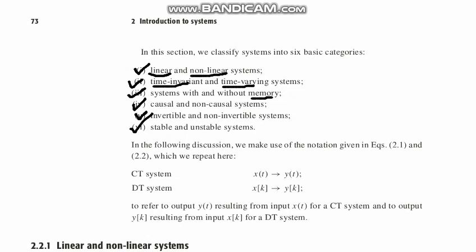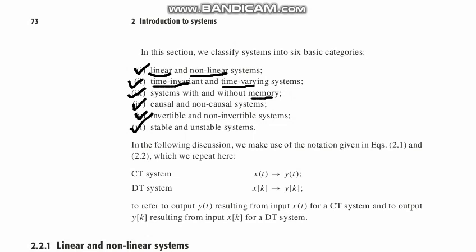Last of all, stability. In that section, I have showed you BIBO stability, the bounded input, bounded output. For this, we also get two classifications: stable system or unstable system. We have just discussed it before, but we didn't do the mathematics or check whether a system that has been given to us is linear or non-linear, or time variant or time invariant.